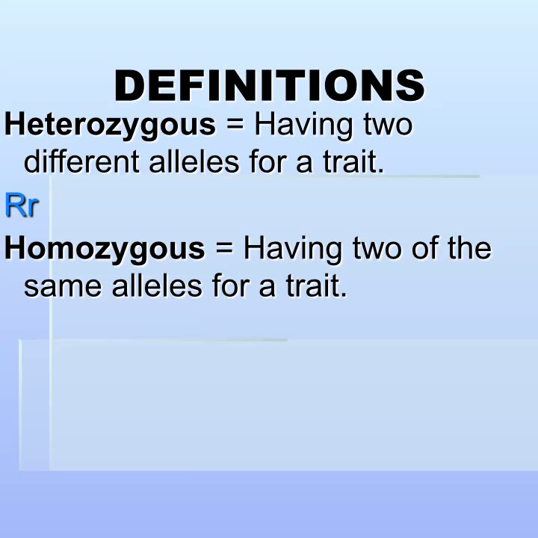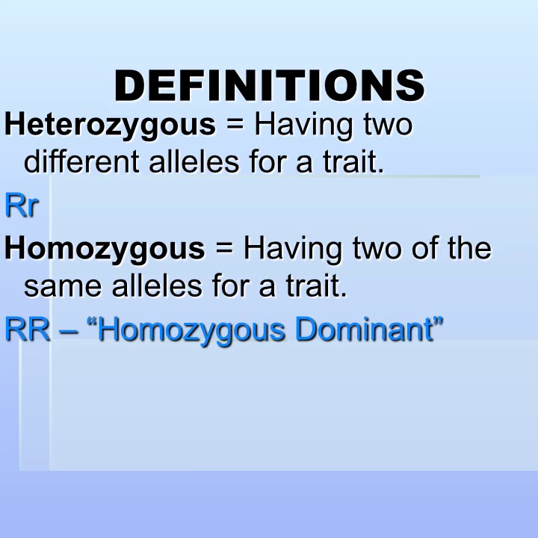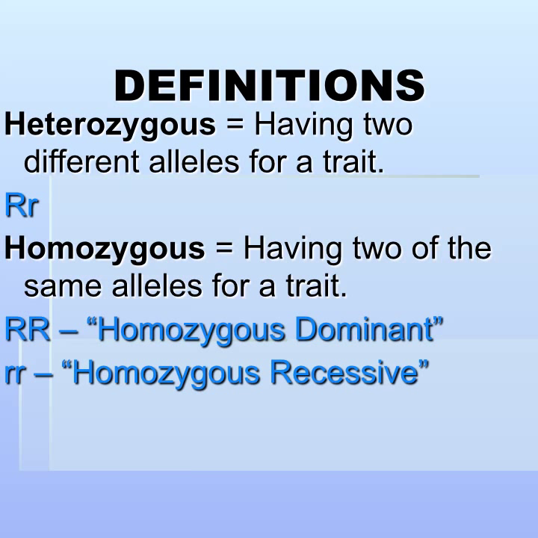Homozygous means having two of the same alleles for a trait. Here we have big R big R, two bigs, which is homozygous dominant, and little r little r is homozygous recessive. So you only have to say heterozygous. You know, of course, that means big, little. But if you say homozygous, you really should say dominant or recessive afterwards to indicate whether it's big or little, because they're the same.